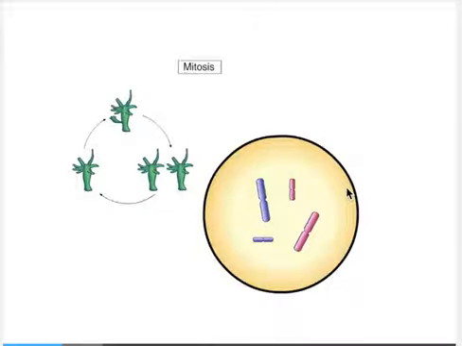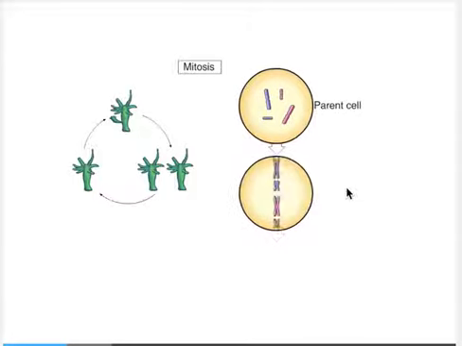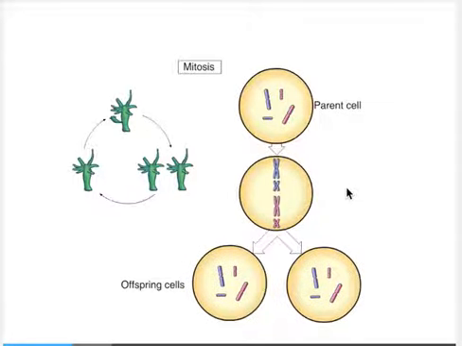Mitosis makes it possible for organisms to reproduce asexually by producing cells that carry the same genes as the parent cells. Note that all the chromosomes of the parent cell are replicated and passed on to the offspring cells. An offspring is literally a chip off the old block, since its cells are genetically identical to those of the parent.